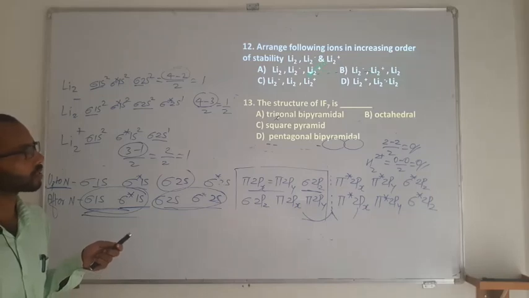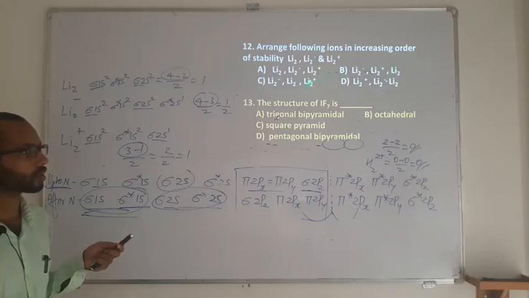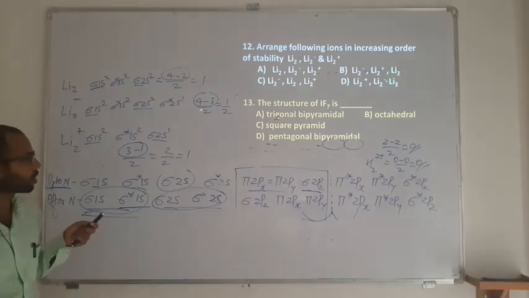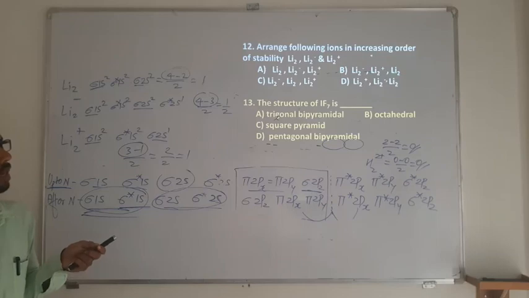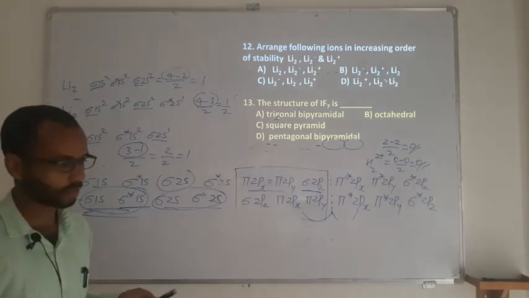So here last is Li2 plus, this won't be an answer. Here last is going to be Li2. So out of these two we will be having one as an answer. So here it is 4 minus 3, here it is 3 minus, so Li2 plus is going to be more stable. So B will be the right answer there.